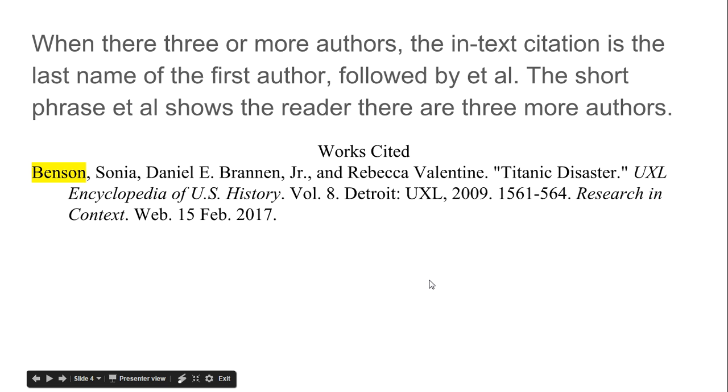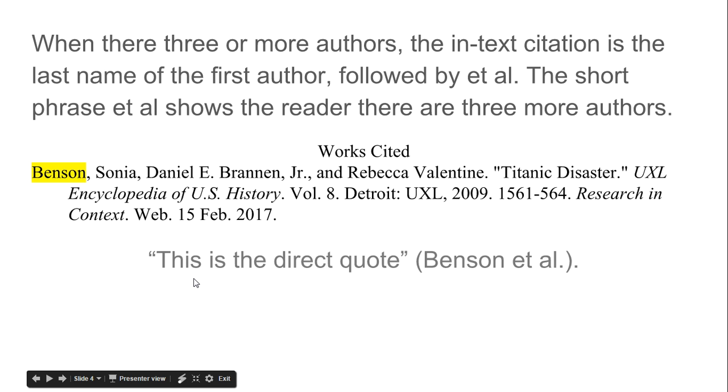There's three authors. Instead of including all three authors' last names, I just include the highlighted one, and I have my direct quote in quotation marks, followed by parentheses, Benson, et al, with a period at the end of the sentence.